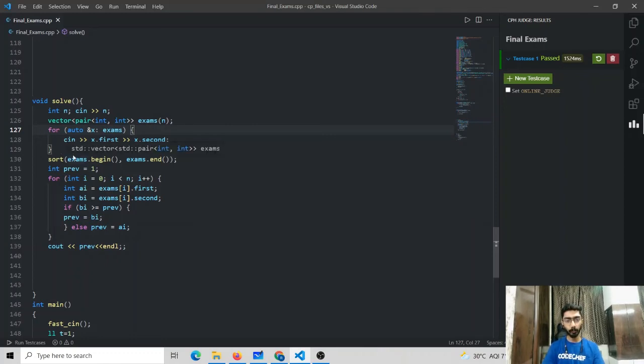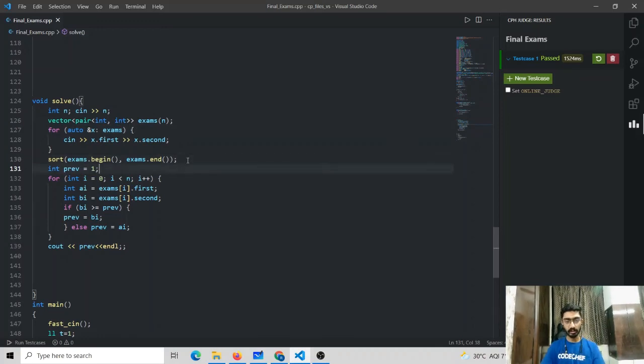After taking the input, we needed to sort the vector on the basis of the AI value first, and in case there is a tie, on the basis of the BI values. This is the property of the C++ STL sort function: when used to sort a vector of pairs, it sorts on the basis of the first coordinate first, and in case there is a tie, on the basis of the second coordinate. That's exactly what we want. So here we have written sort exams.begin to exams.end.